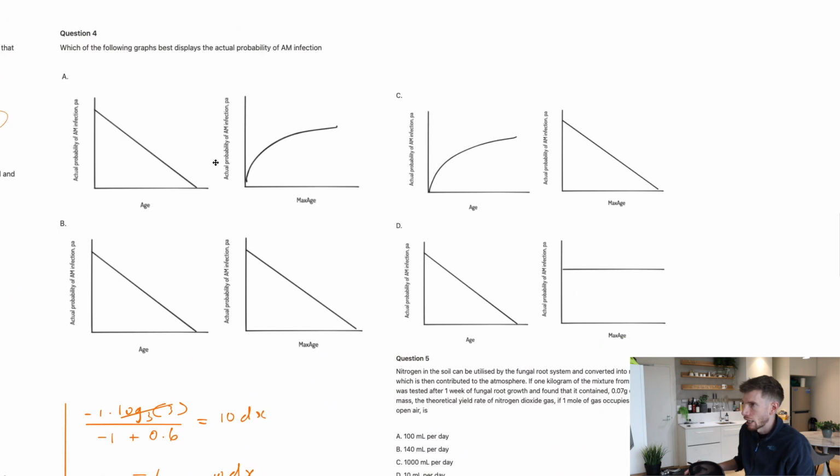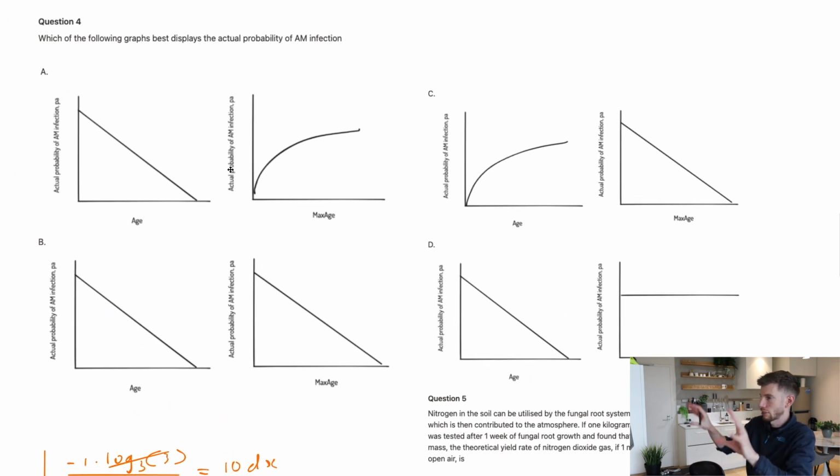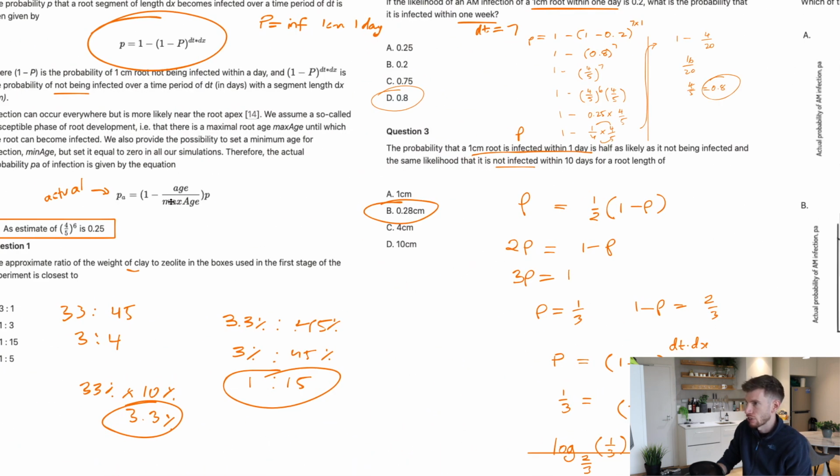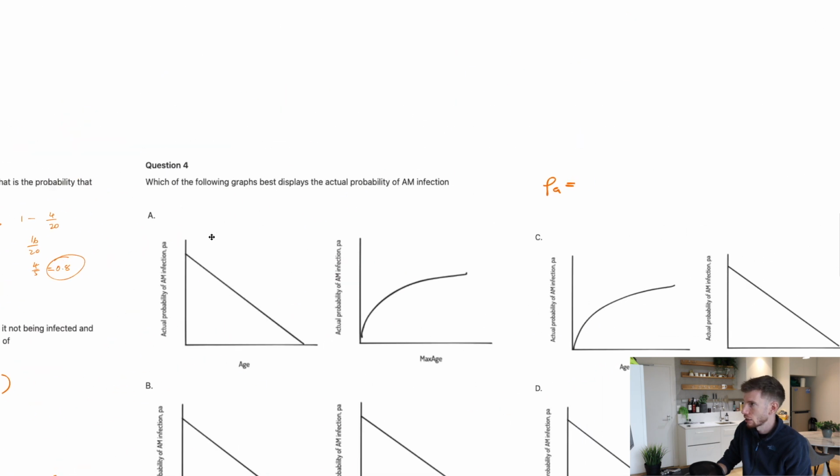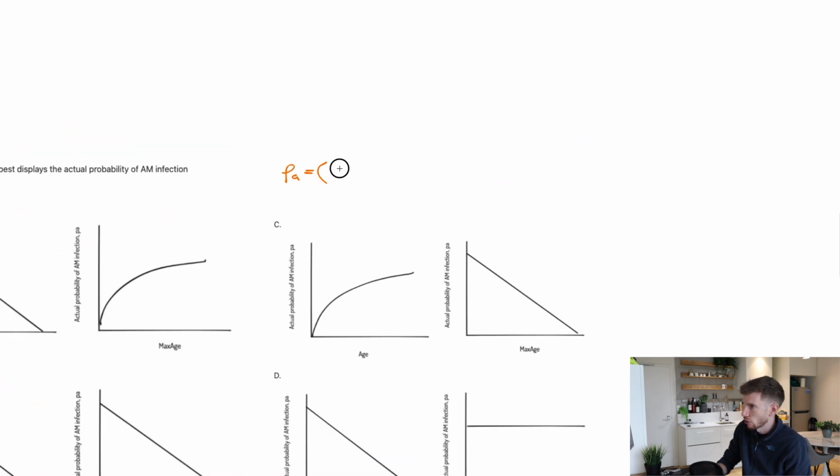Cool. Then question 4, this one taking up the whole screen here, a graphs question. Which of the following best displays the actual probability of AM infection? So actual probability was the PA formula, and let's bring that back here. So that was this one here: 1 minus age on max age, times P. Okay, so 1 minus age on max age multiplied by P.